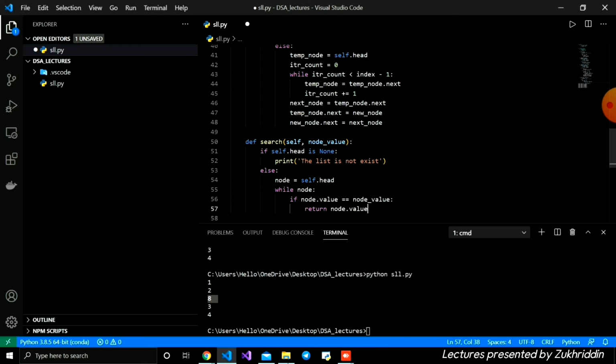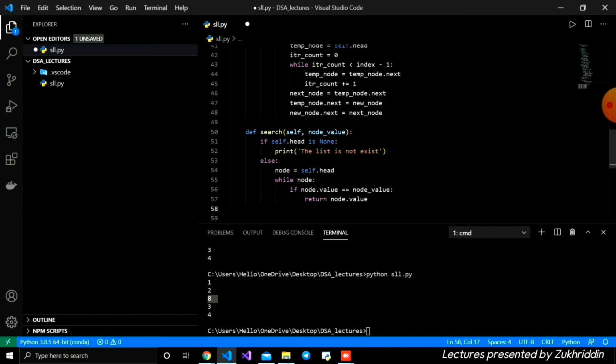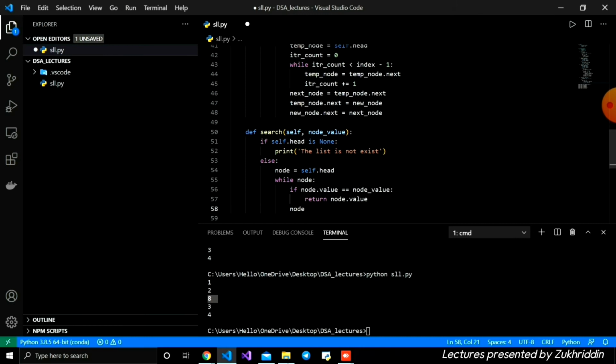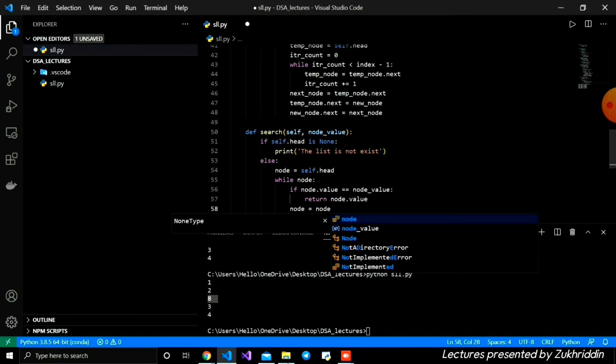And after that, outside the if block, we need to write node is equal to node dot next, like so.